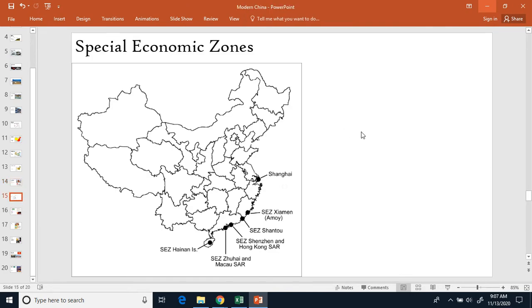All right. Special economic zones. You got several special economic zones. These are just places where you can start your own business. And after you start your own business, you can make your own money and such from it. So this is kind of just something they started off with. They're like, hey, let's start in these areas. You know, you can start your own business, make your own money, keep your own profits. Government's not going to run stuff. And that kind of expanded from there. But that's kind of originally where special economic zones started and then expanded.